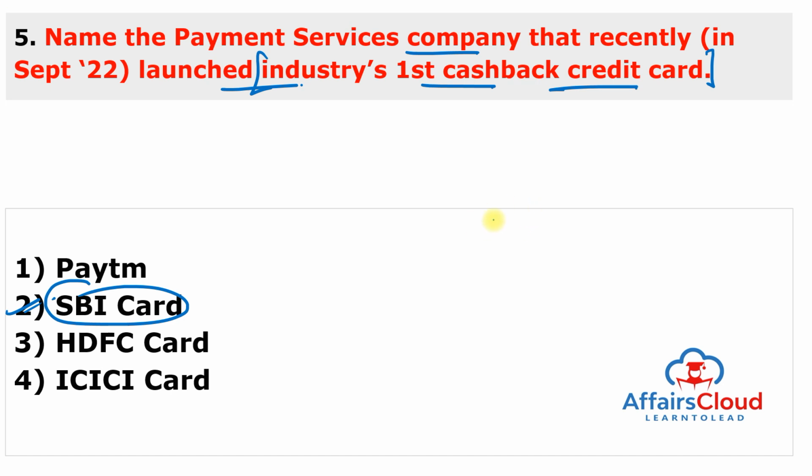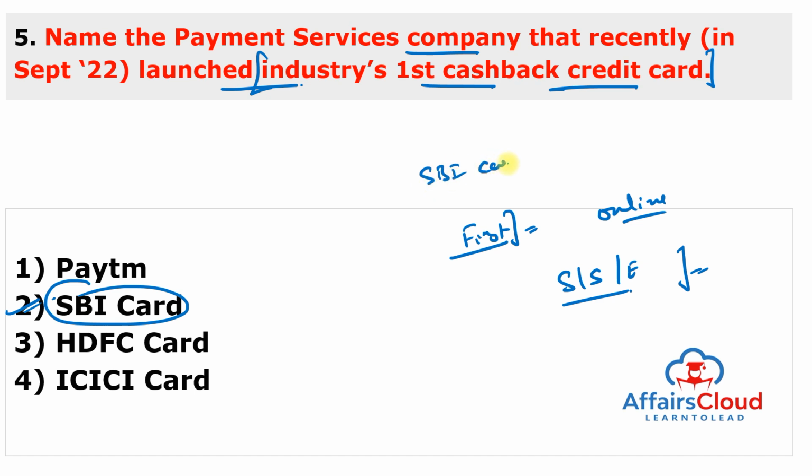So SBI Card and Payment Services has announced the launch of Cashback SBI Card, which is the industry's first most comprehensive cashback credit card in India in order to boost the online spending. And the card offers a simple, seamless and entirely digital sign-up process and is aimed at every consumer from mass to premium category. And consumers can apply for this card through the digital application platform, which is known as SBI Card Sprint, from anywhere in India, including the tier 2 and the tier 3 cities.